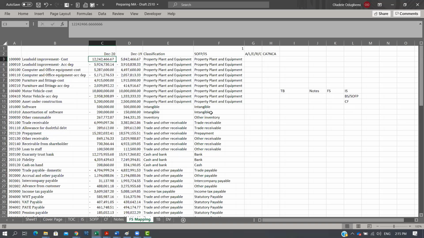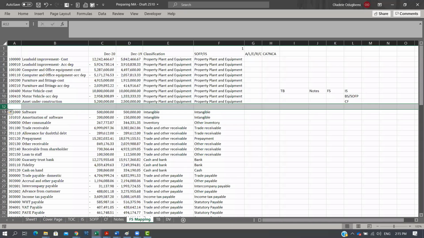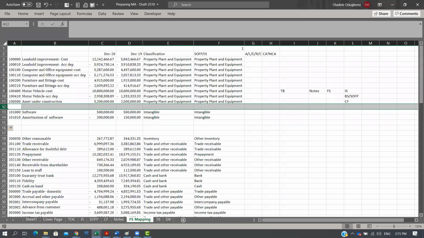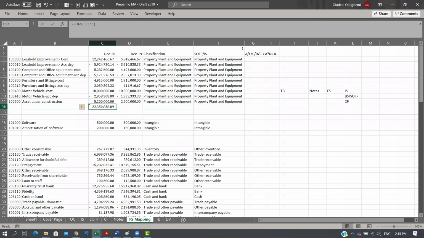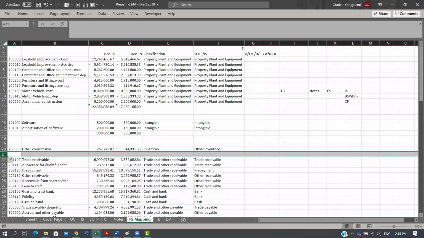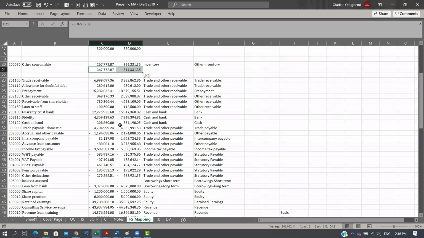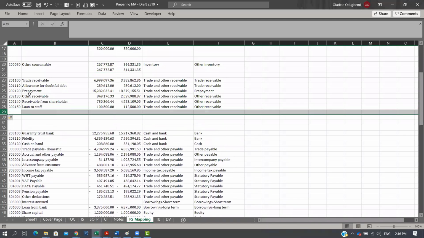So when there's a new GL, you just add the GL in the right category and put in the value, right? Another thing I didn't mention is that if you don't want to struggle with SUMIF, you can just create subsections like this, and you can find totals. Just do total, come here, also total, and do a total here, right? Inventory, we just create a cell here, and we draw a total. Now, in trade and other receivables, you notice that we have almost 3 sections. So we can break it down like this.